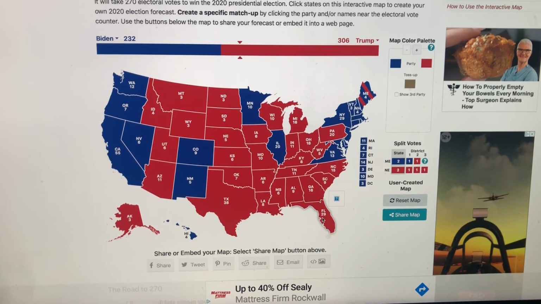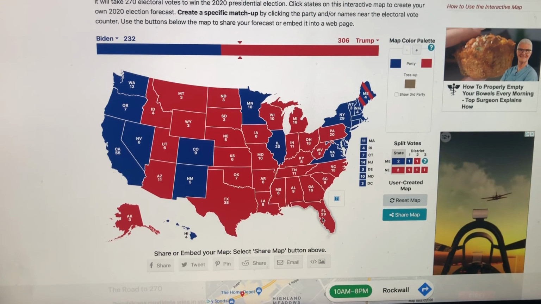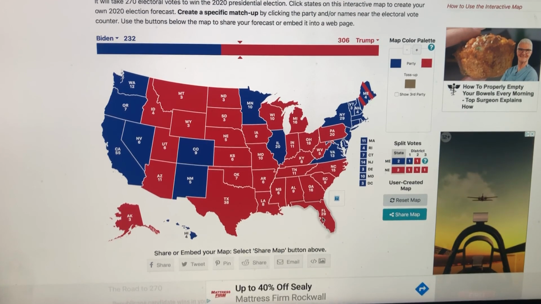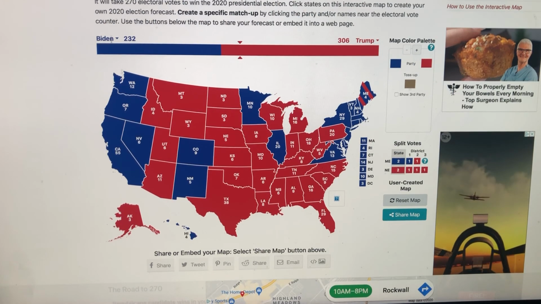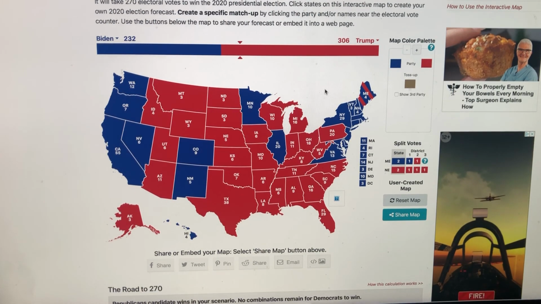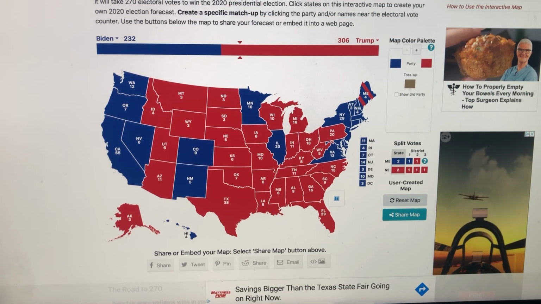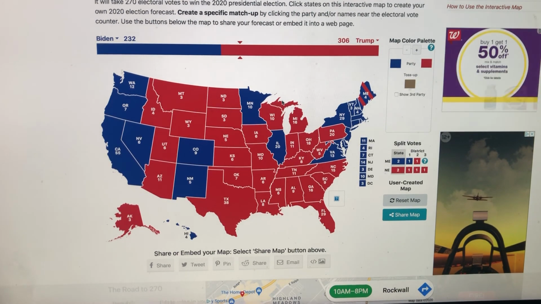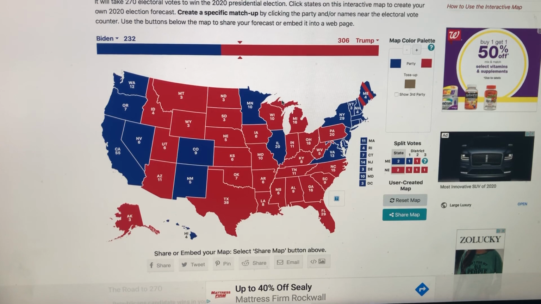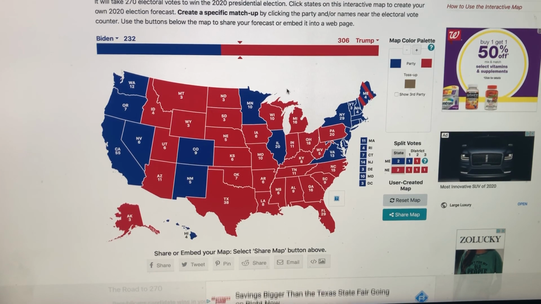When you take a look at it, it looks pretty similar to last time. This is the exact map of 2016. This is exactly what happened right here. Trump had 306 electoral votes. Clinton had 232. Let me know what you think about this video.